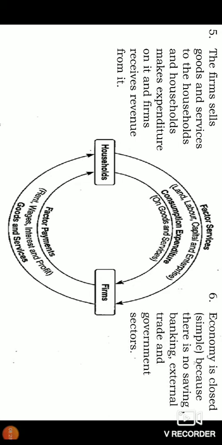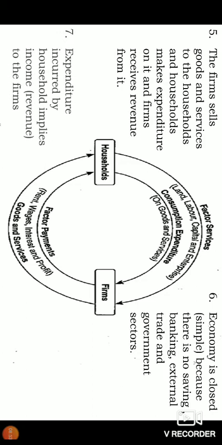The economy is a closed economy, we will call it, or it is also called a simple economy because only 2 sectors are there. There is no savings because there is no banking sector, no external trade, neither imports nor exports, nor government as a sector to regulate or control economic activities. The 6th is a major one to understand.